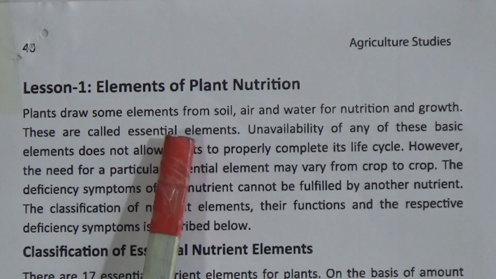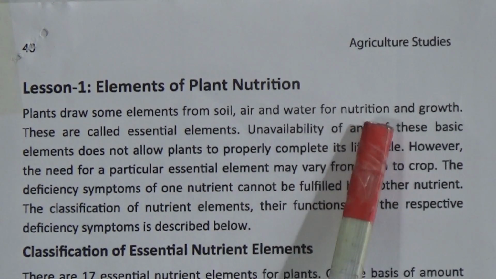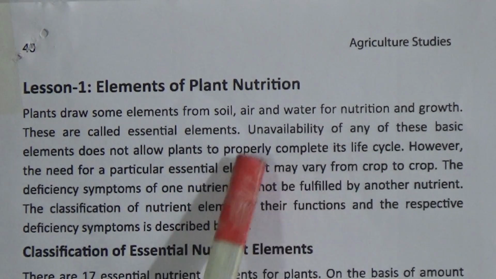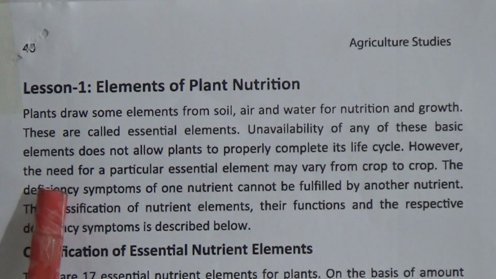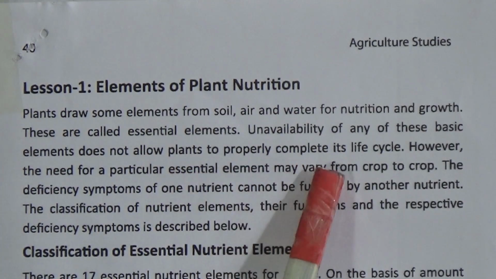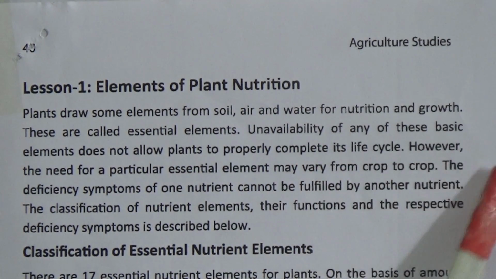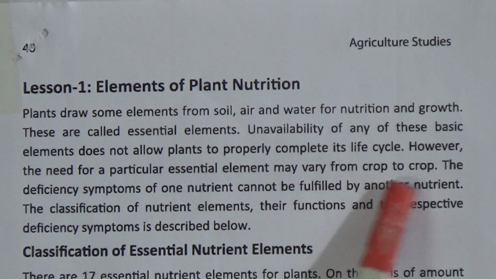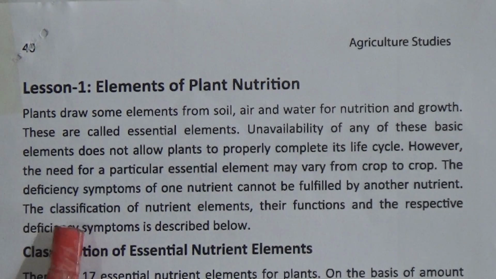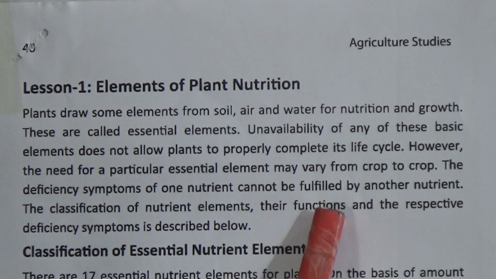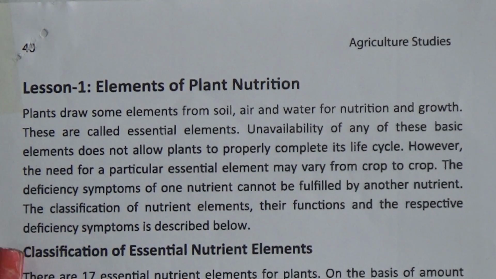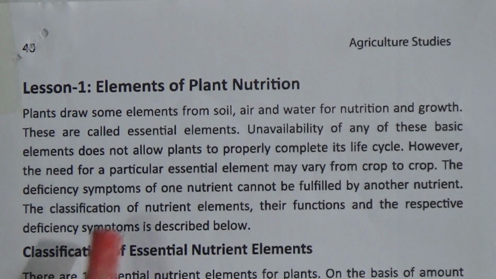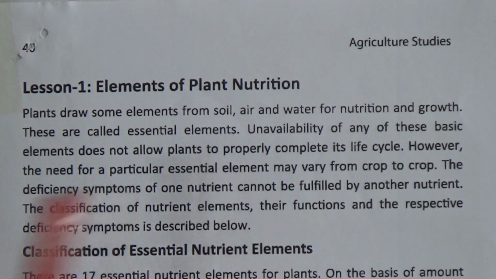Now, lesson 1, elements of plant nutrition. Plants draw some elements from soil, air and water for nutrition and growth. These are called essential elements. Unavailability of any of these basic elements does not allow plants to properly complete its life cycle. However, the need for a particular essential element may vary from crop to crop. The deficiency symptoms of one nutrient cannot be fulfilled by another nutrient. The classification of nutrient elements, their functions and the respective deficiency symptoms is described below.